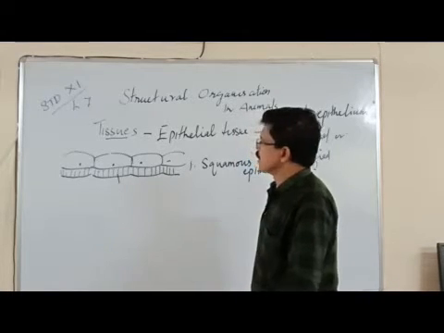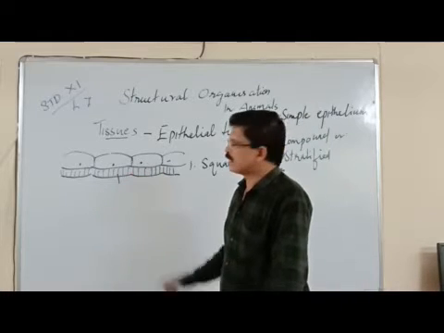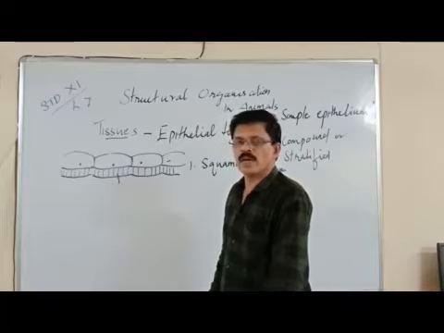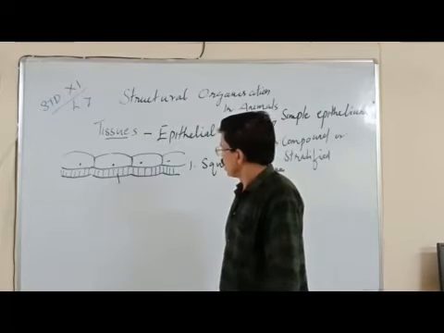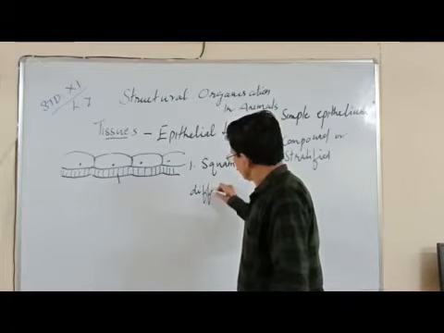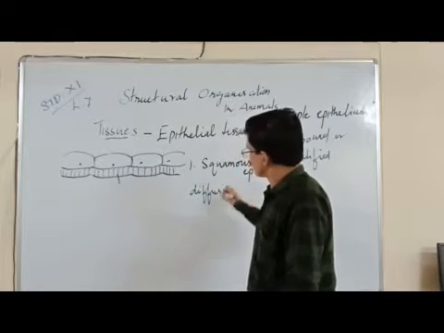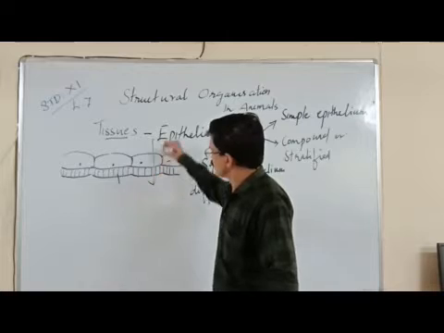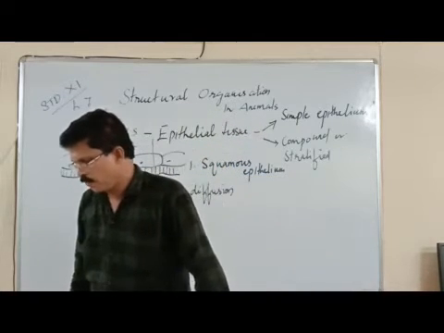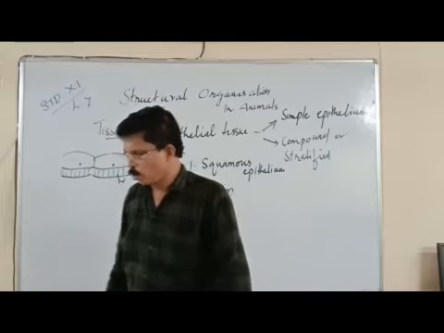Simple squamous epithelium is really similar as the simple epithelium, but we can understand their functions. You know, the diffusion of various substances across it, because they are thin walled and single layered. Many substances can be diffused through it.